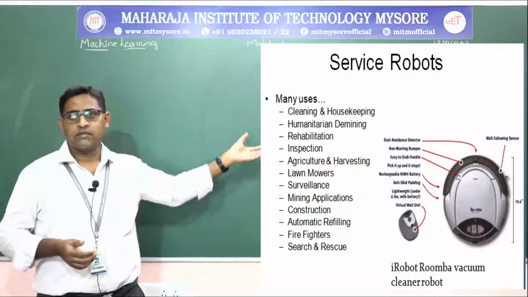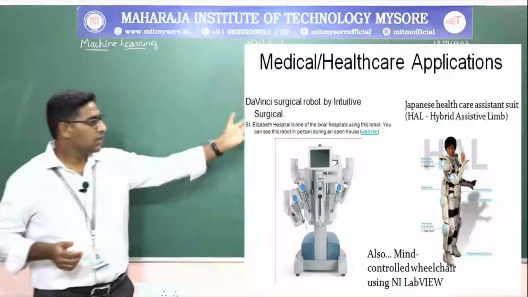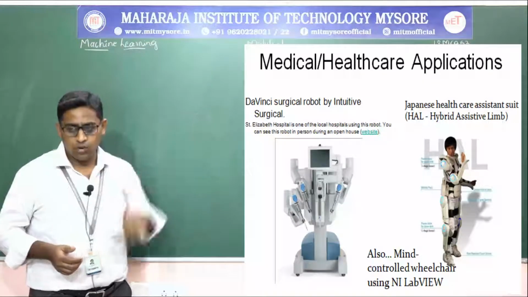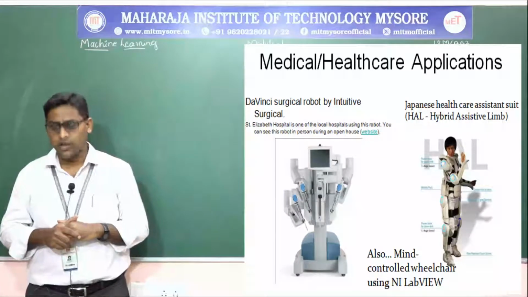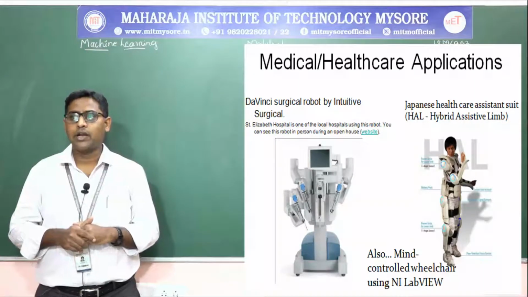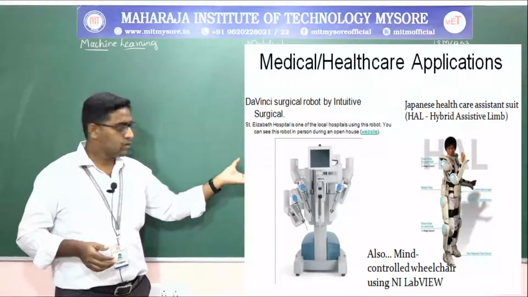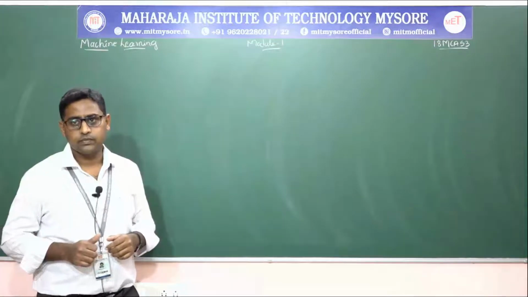These are the service robots applications. In the field of medical and healthcare, these are the surgical robots, or else the Japanese healthcare assistant suit, that is called HAL or hybrid assistive limb, and so on. These are all the medical and healthcare applications of robots.